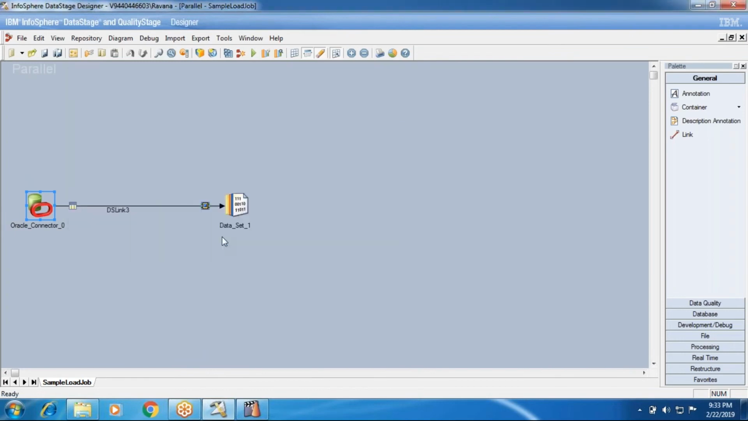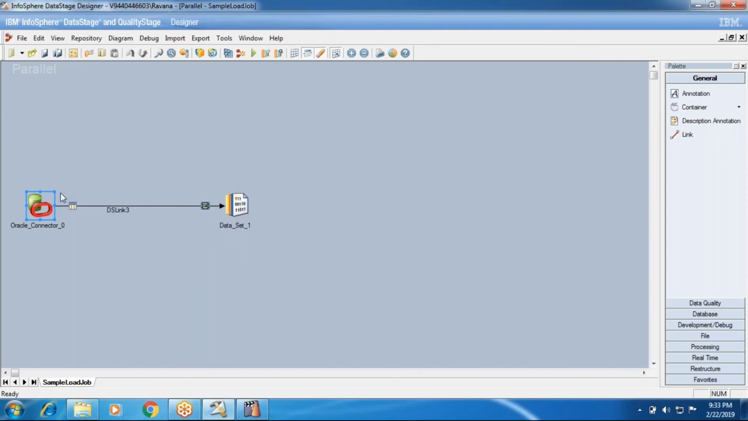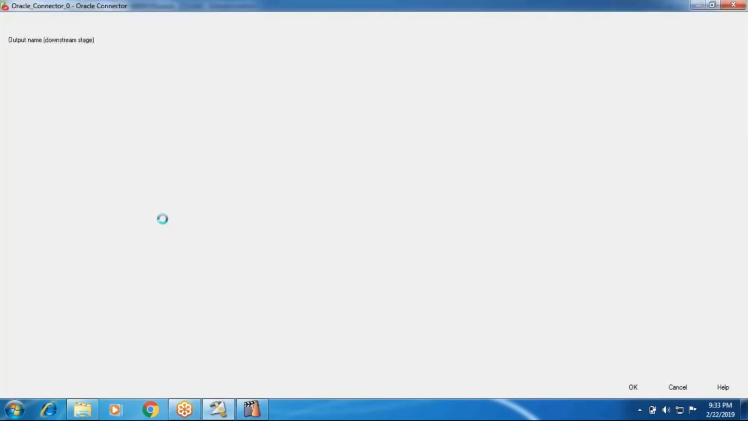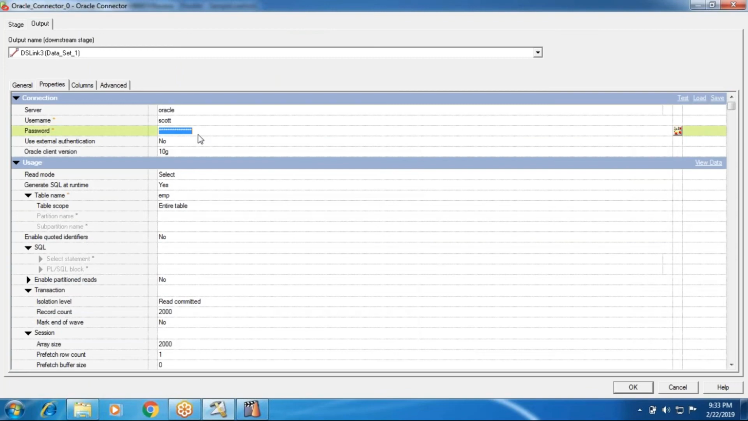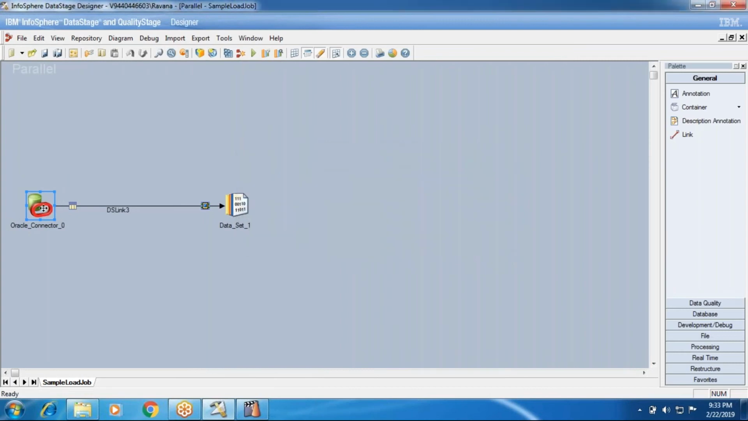So the value is passed, but the value is wrong. Once you click on the run button, it will tell you that the SQL load job is not in runnable state. It may need to be recompiled. The current status is failed validation because it is not able to find this password. So it will not allow you to run. So this is your validation.